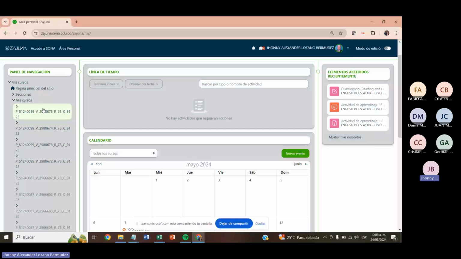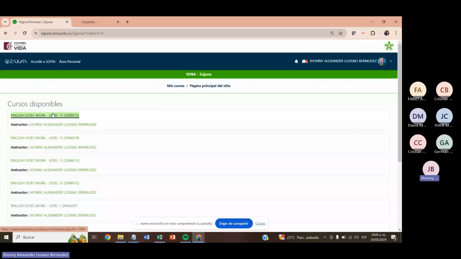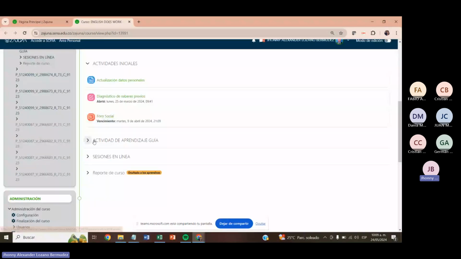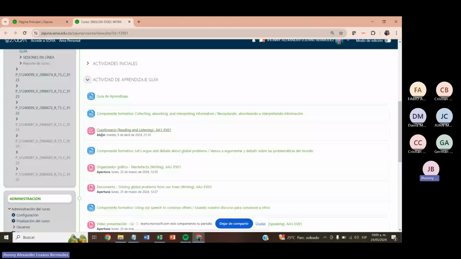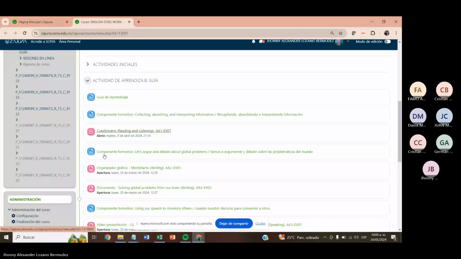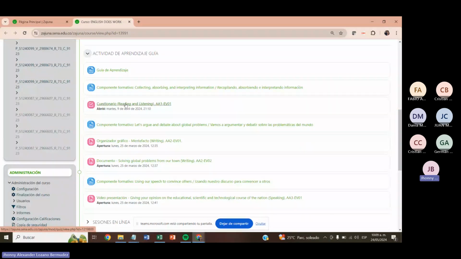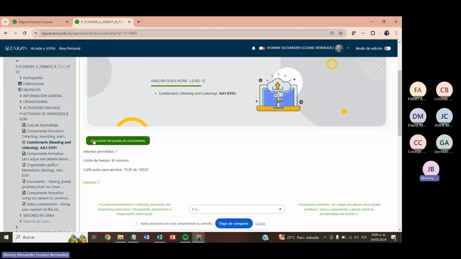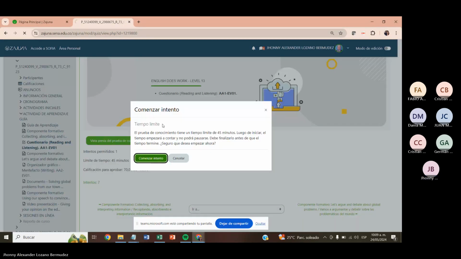So you access your course, as you already know. Let's click on this one. And the activity we're going to do is here. You click here on Actividad de Aprendizaje Guía, right here on this arrow. It will deploy this menu, and you will click here on Cuestionario, reading and listening. Vista previa de prueba de conocimiento. You click on it. Okay, comenzar intento.